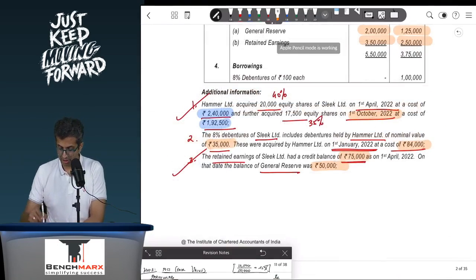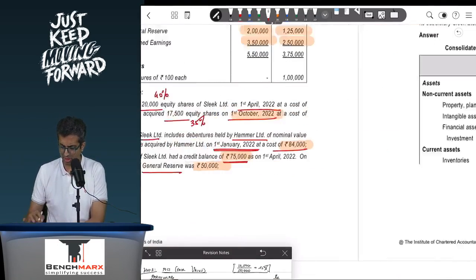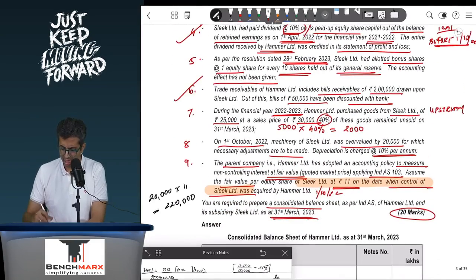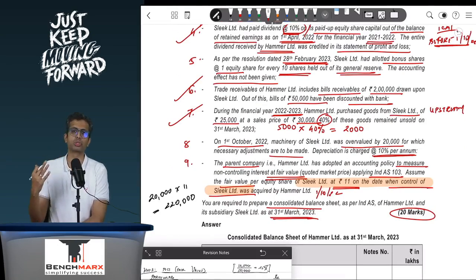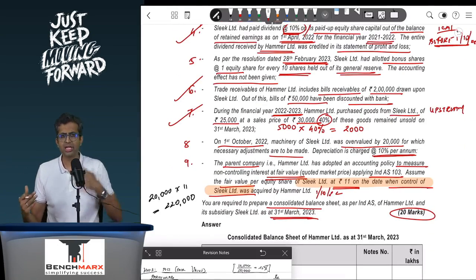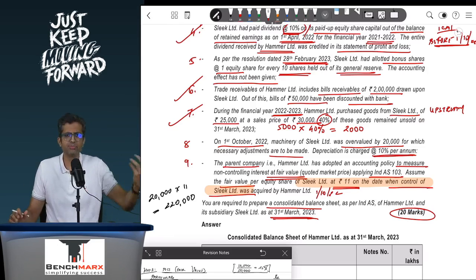So for this you have done the adjustment for debentures as well. Bonus is remaining, which we will do at the end. Then you have this upstream profit of 2000 included in the profits of the subsidiary, that is Sleek, and hence if you have to eliminate it, a simple adjustment would have been profit and loss of Sleek account debit to, let us say, inventory. But the question is, this must be out of which profit?